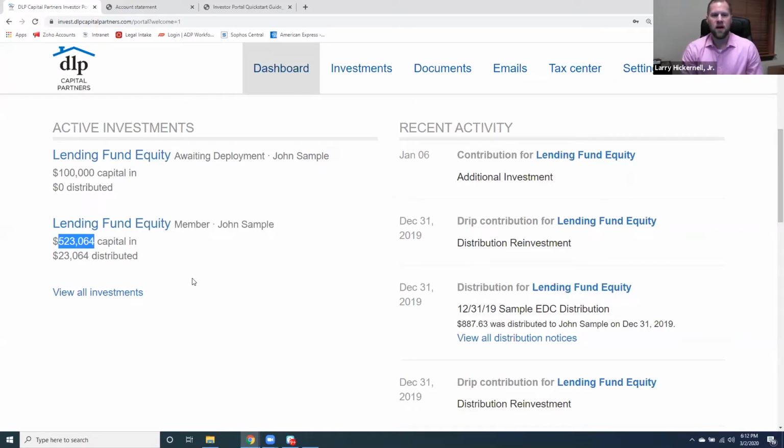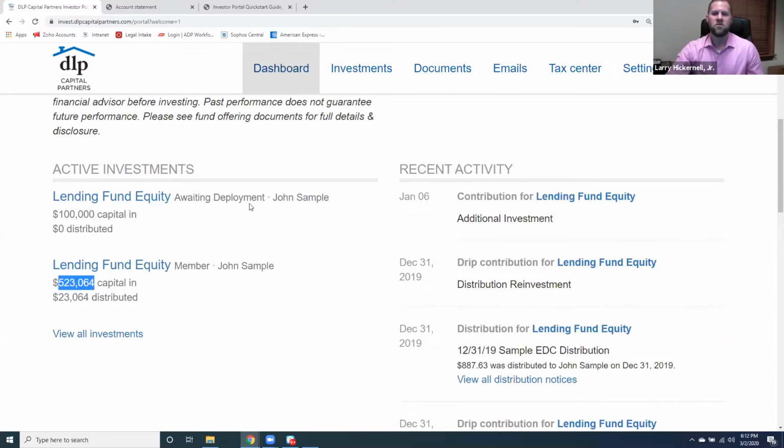So this is another upgrade to the portal itself, where it will break out funds awaiting deployment. So John recently made a $100,000 addition to his lending fund account, which is awaiting deployment. What will happen then is, once that is deployed, there will be a notification sent out, and then it will be joined with his existing lending fund equity account.